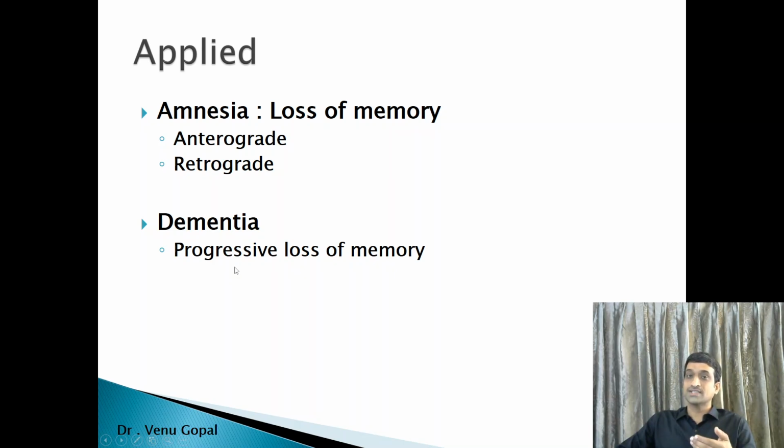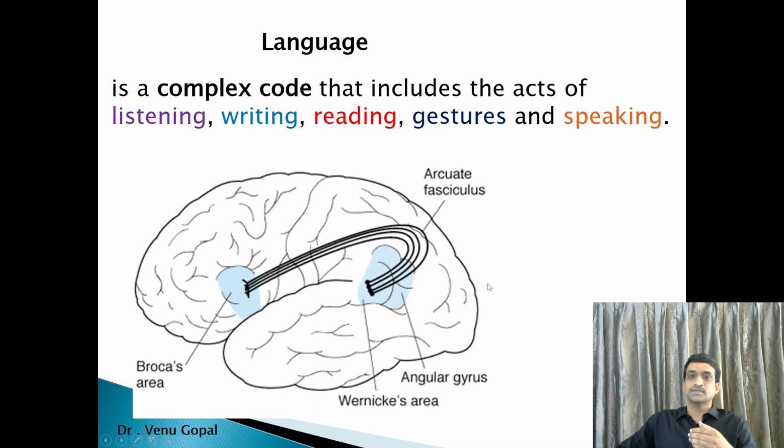Dementia is a kind of loss of memory, but it is progressive loss of memory. That is what was observed with Alzheimer's disease and old age. Then one more topic on CNS is language. By definition, it is a complex code that includes act of listening, writing, reading, gestures, and speaking. And the neural areas concerned with the language or speech are Broca's area, that is motor area for speech and language. This is the Wernicke's area, that is sensory area for speech and language. Then what we have is angular gyrus, followed by arcuate fasciculus connecting these two important areas.